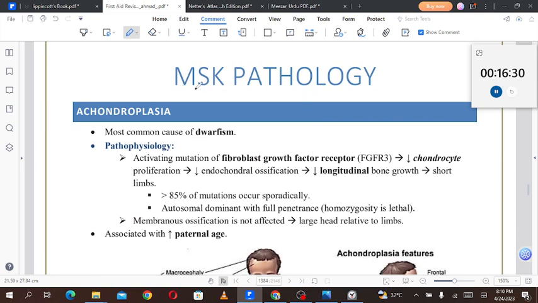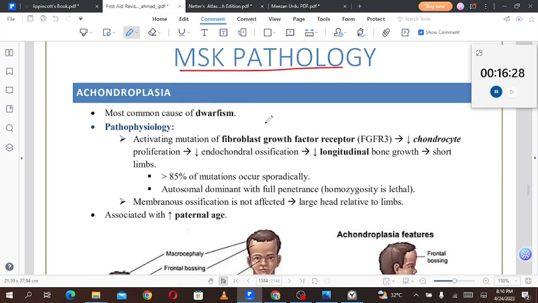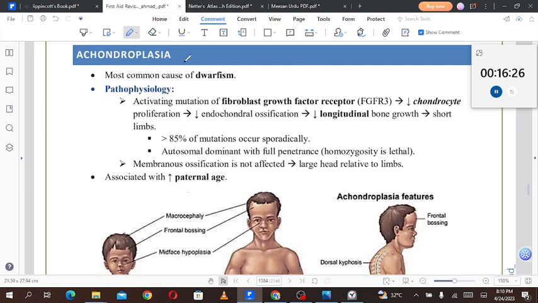Now we'll talk about the musculoskeletal pathology. On to the pathology. What is achondroplasia? The most common cause of dwarfism is achondroplasia. Pathophysiology: an activating mutation of the fibroblast growth factor receptor 3 decreases the chondrocyte proliferation, decreases endochondral ossification, decreases longitudinal bone growth, and ultimately there will be short stature.